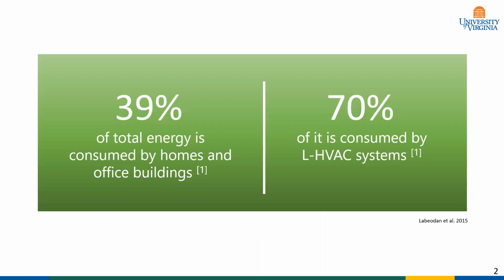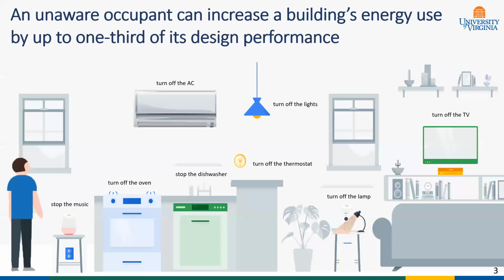It is estimated that in the US, residential homes and commercial office buildings are responsible for 39% of total energy consumption. About 70% of this consumed energy is used for lighting, heating, ventilation, and air conditioning systems, or LHVAC in short. These figures underline the necessity of the notion of energy-aware smart buildings.